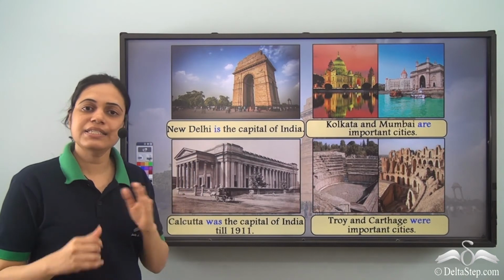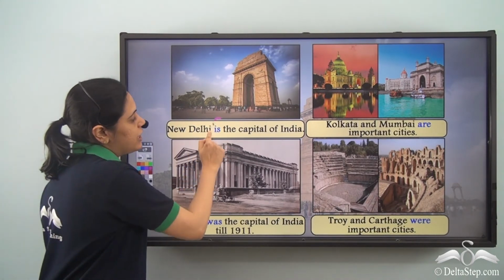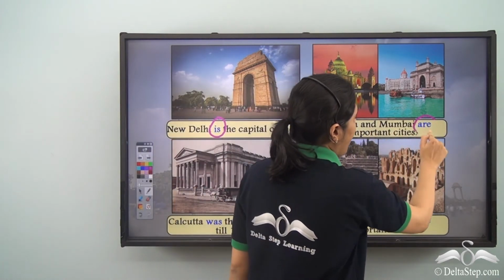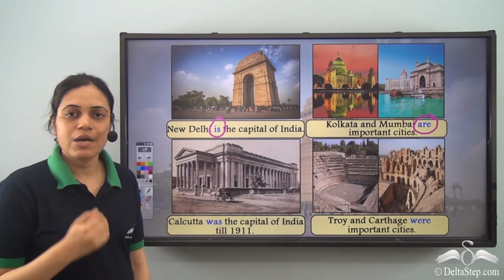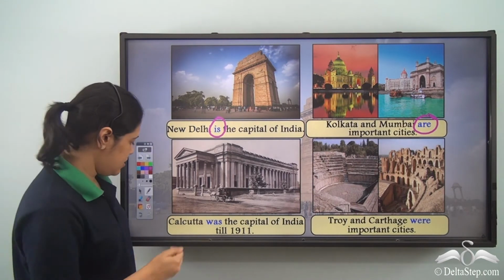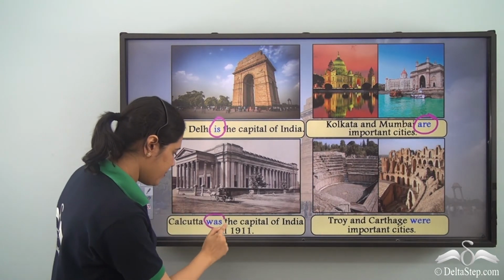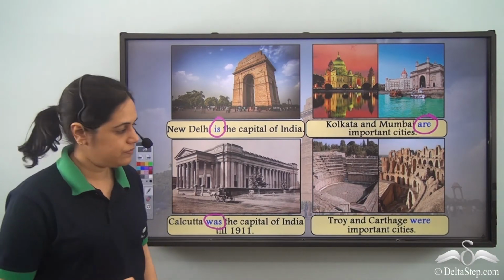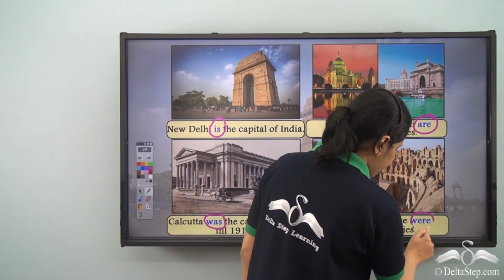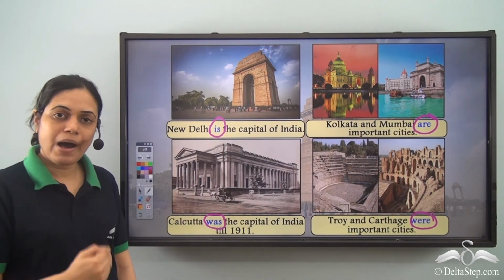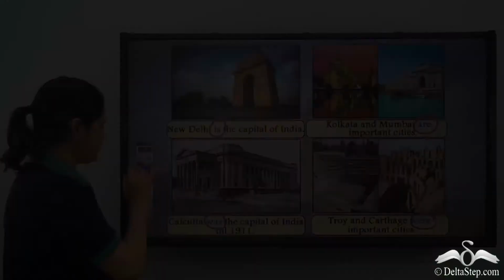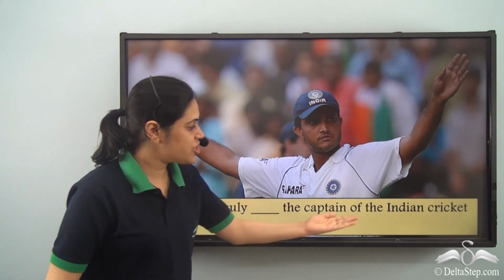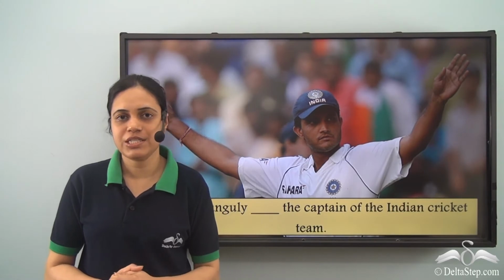New Delhi is the capital of India. Singular, present. Kolkata and Mumbai are important cities. Plural, present. Calcutta was the capital of India till 1911. Past, singular. Troy and Carthage were important cities. Past, plural. So now can you answer this? Sourav Ganguly dash the captain of the Indian cricket team.